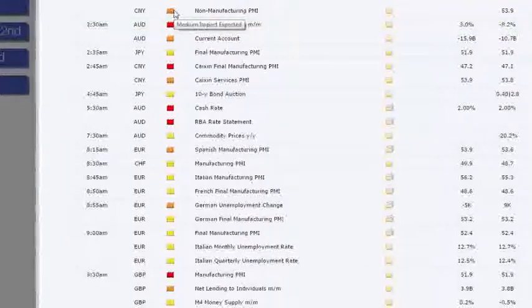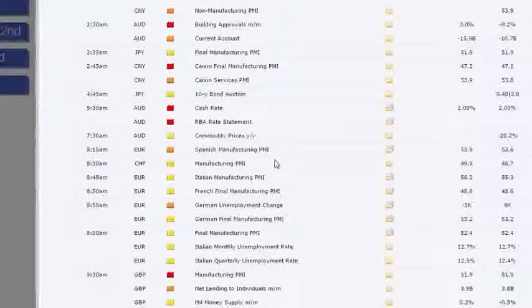But there is a theme on the Aussie dollar, which we'll talk about in just a moment. We've also got final manufacturing PMI from China, again expected to come in slightly better, but still in that contractionary territory. And then, of course, we've got the cash rate and the RBA statement. Now, just staying with the Aussie dollar, because all those Chinese and Australian data points will affect it. Obviously, the underlying fundamentals on the Aussie dollar are weak at the moment, so we expect the currency to keep weakening.